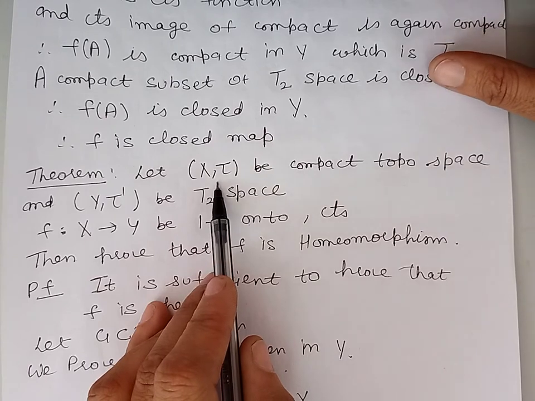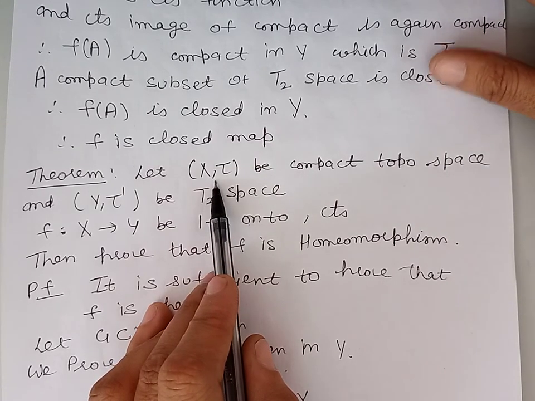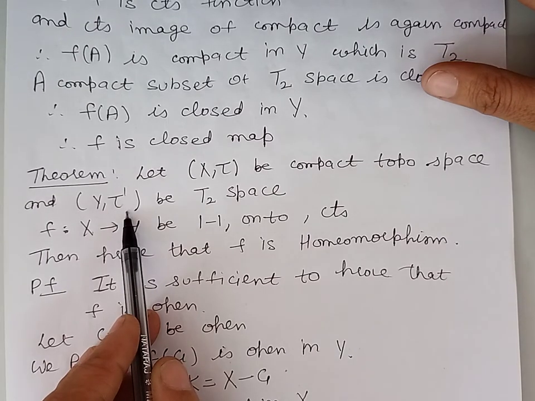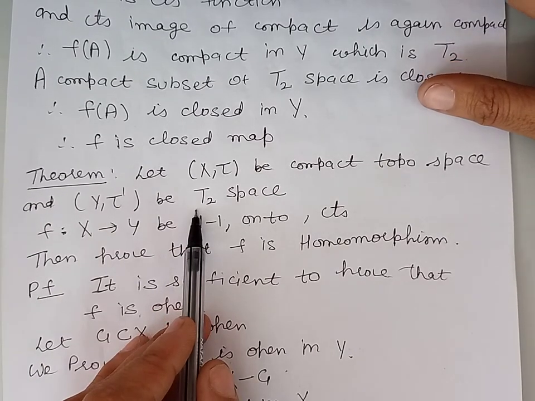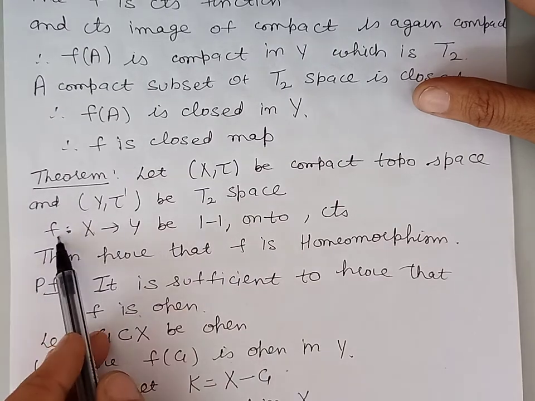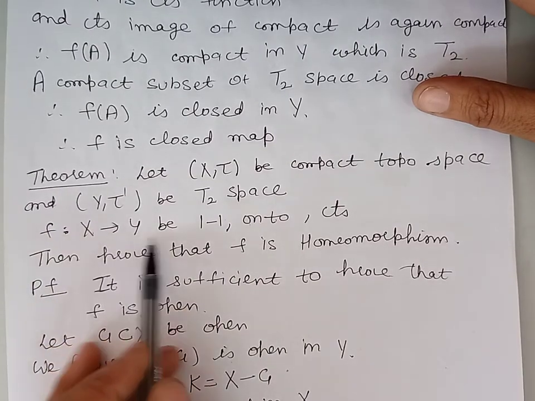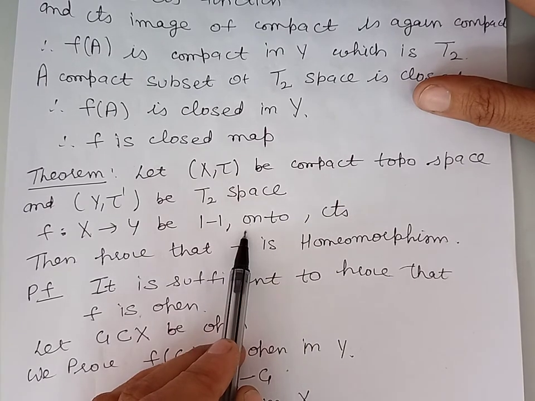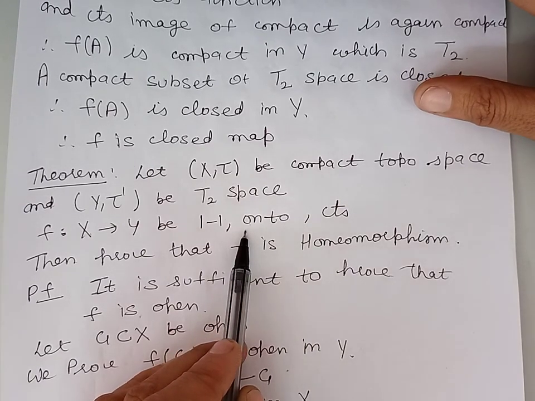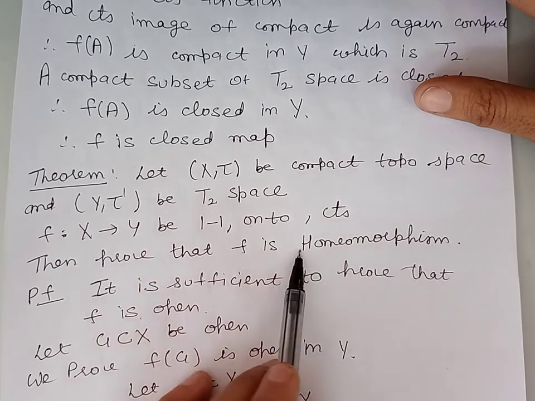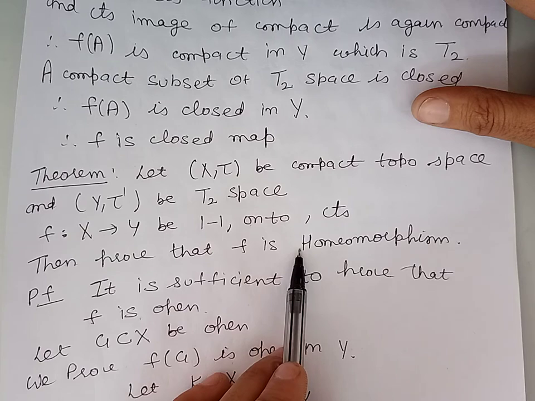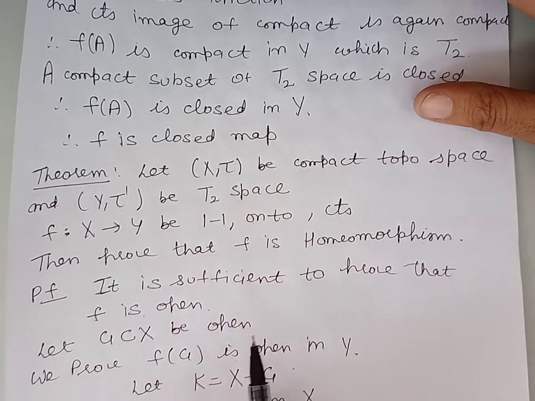let (X, tau) be a compact topological space and (Y, tau dash) a T2 space. If f from X into Y is one-one, continuous and onto, then we have to prove that f is a homeomorphism. Now, in order to prove that f is a homeomorphism, it will be sufficient to prove that f is an open map.